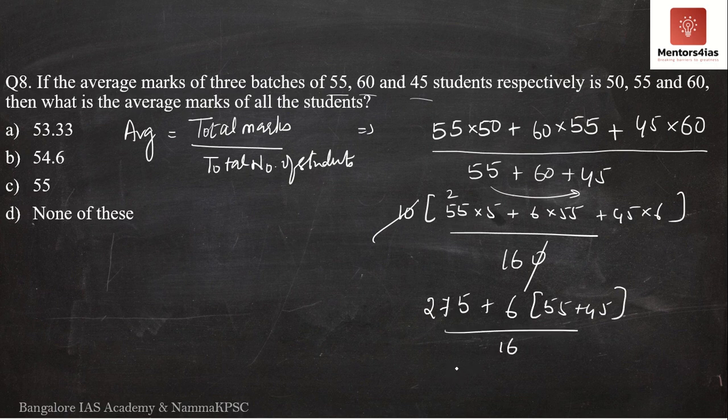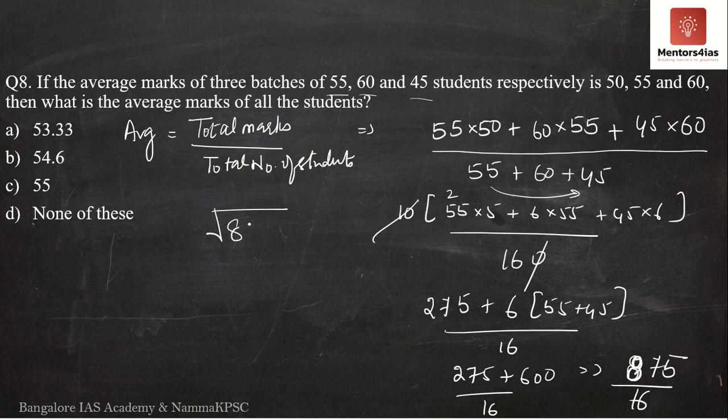So what do we have here? We have 275 plus 55 plus 45 is 100. 100 into 6 is 600 divided by 16. This is nothing but 875. Sorry, this is nothing but 875 divided by 16. So here it is important for us to divide it entirely to see what is the average marks of all the students.